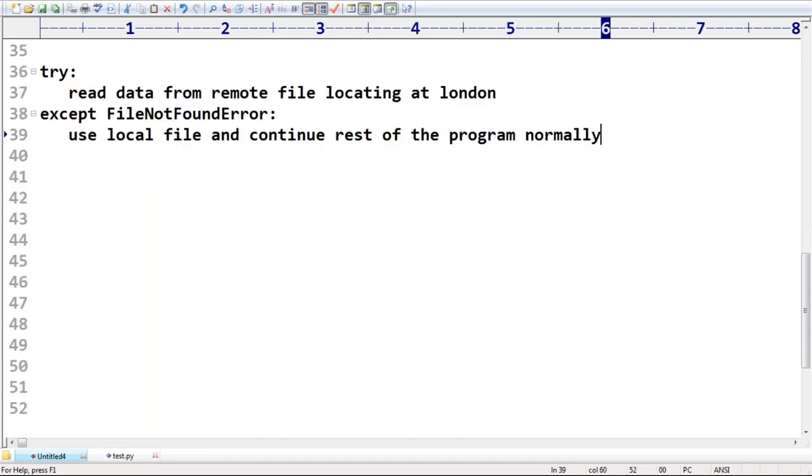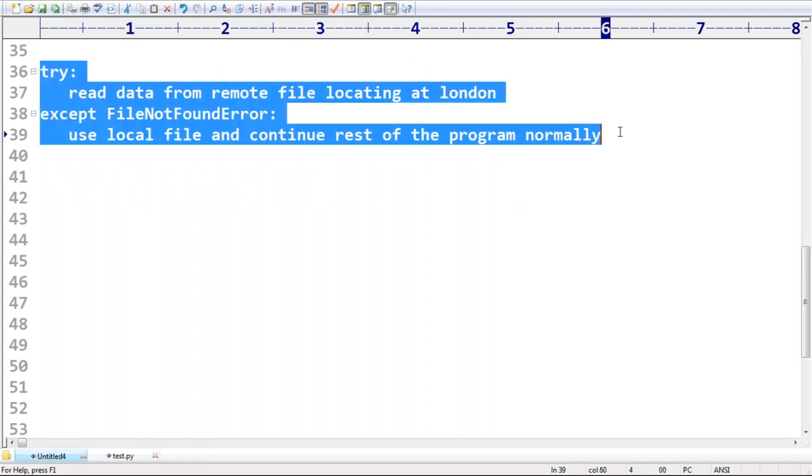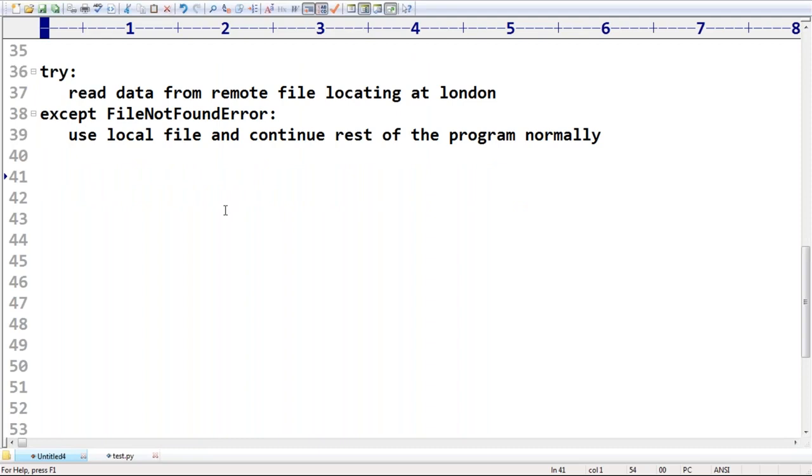Are you able to understand, right? So use a local file and continue the rest of the program normally. Itself is nothing but exception handling. Clear? Yes, ma'am. Are you in a position to understand, right?